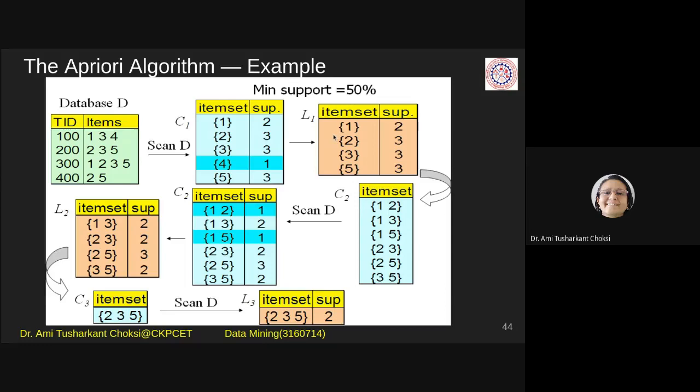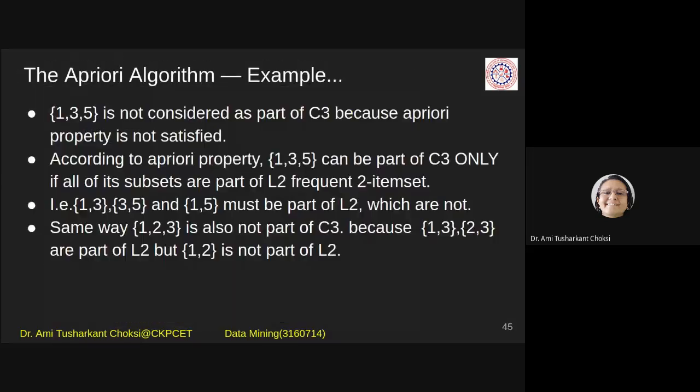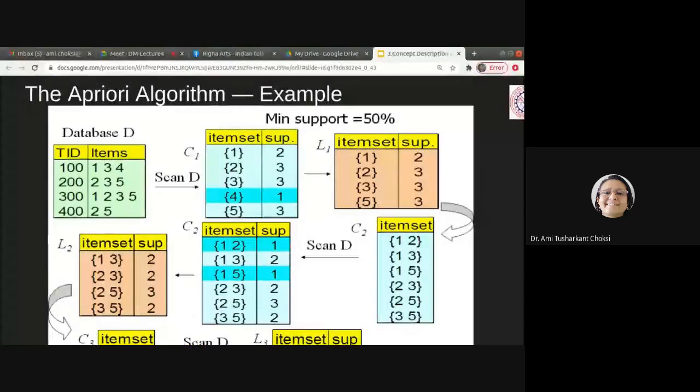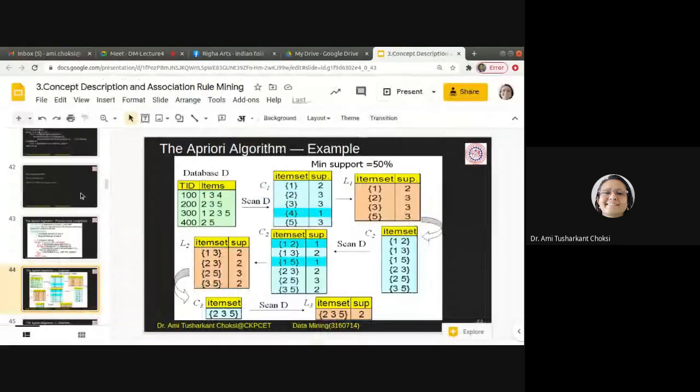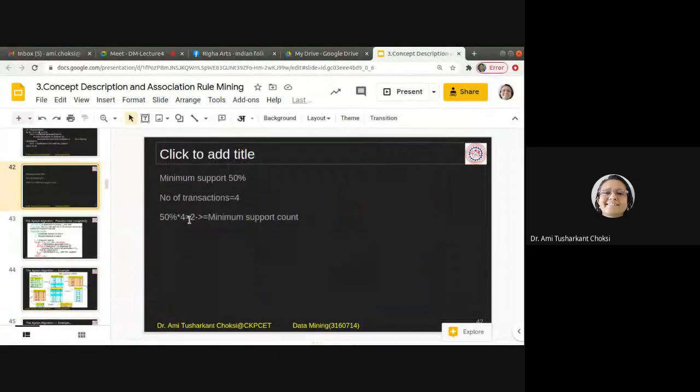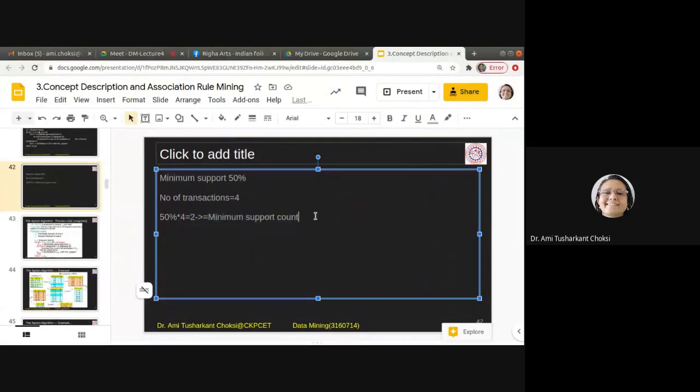So the minimum support must be 50%. That is what we have said. I have just told you that it is 2, right? Here, the minimum support count should be 2. Fine. So that's what we want to do here.